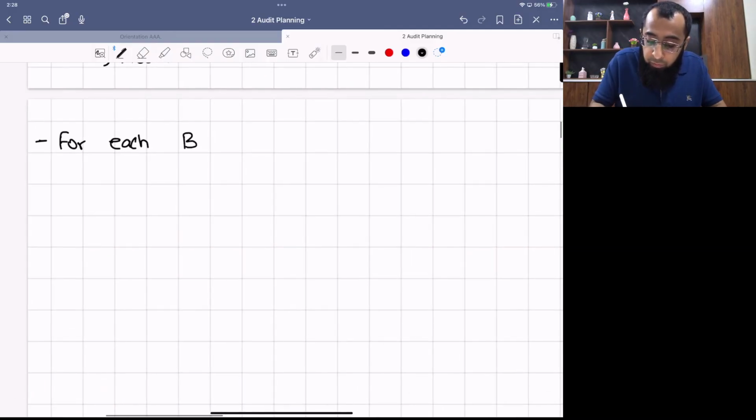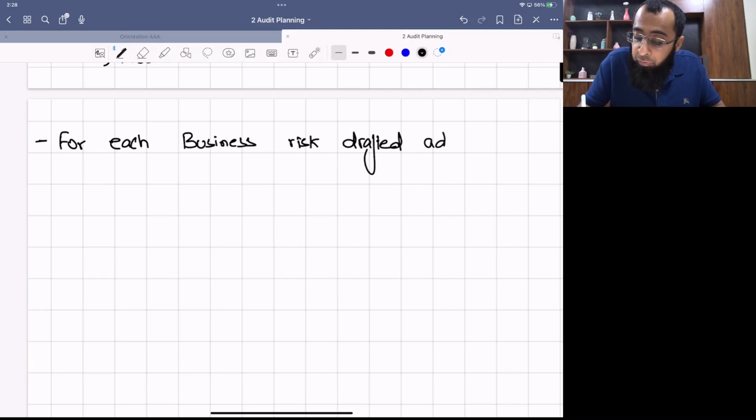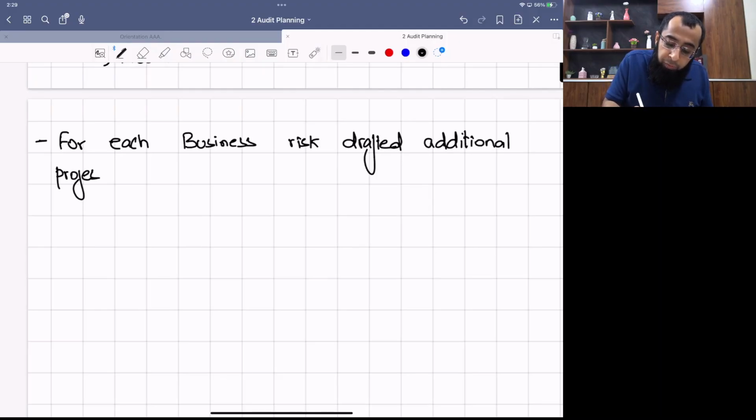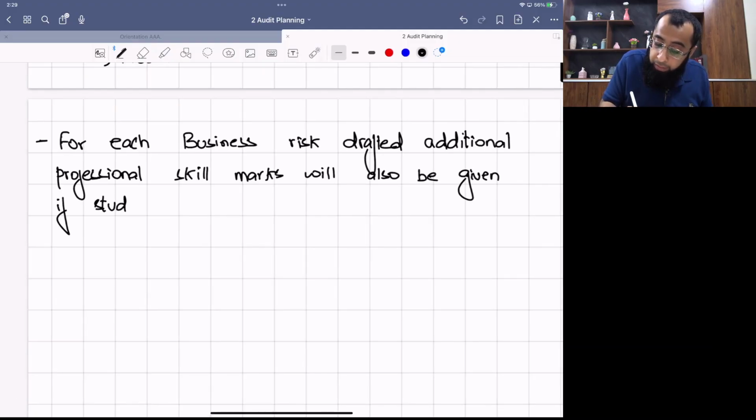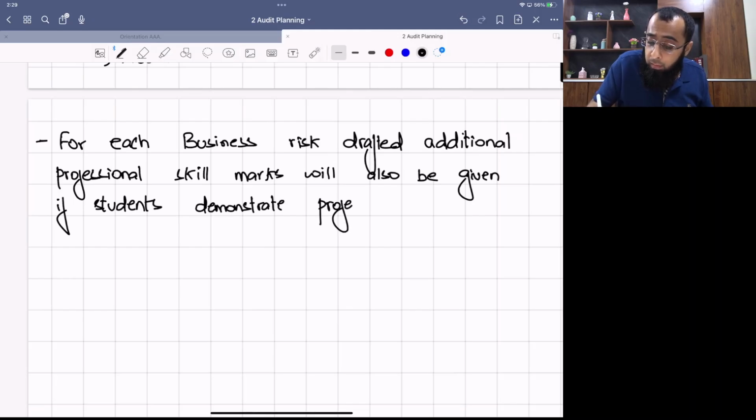Okay. So, for each business risk drafted, additional professional skill marks will also be given, if students demonstrate professional skills. What are those professional skills?